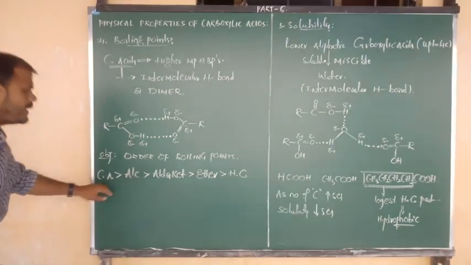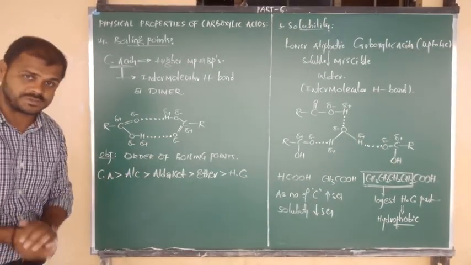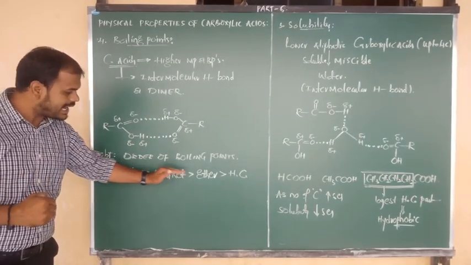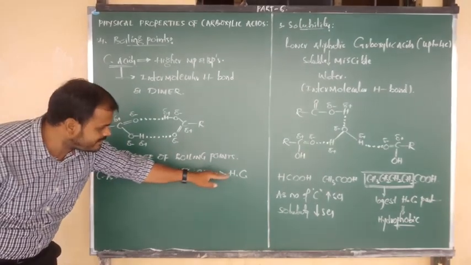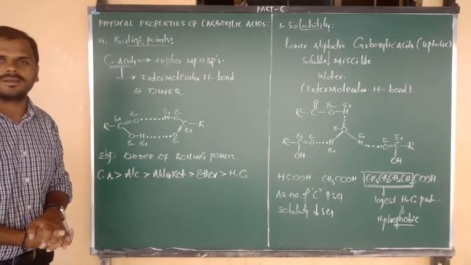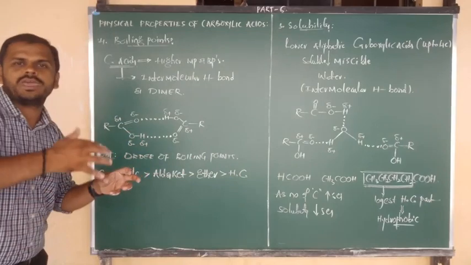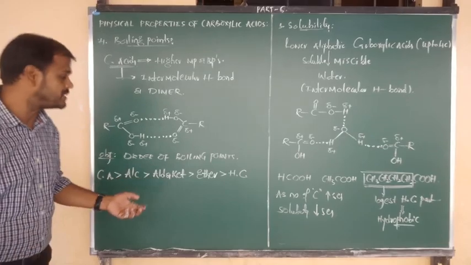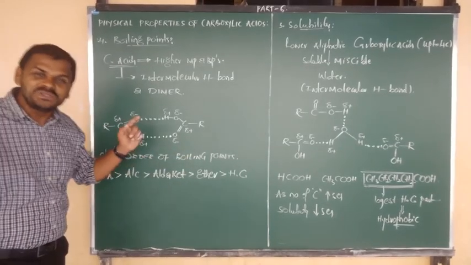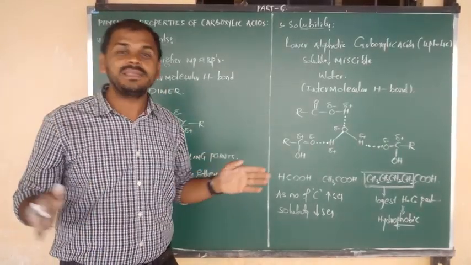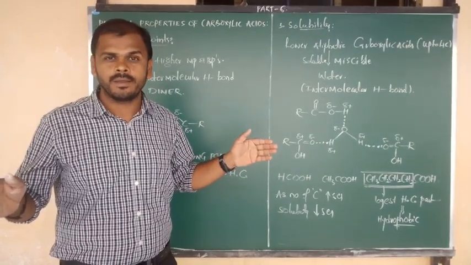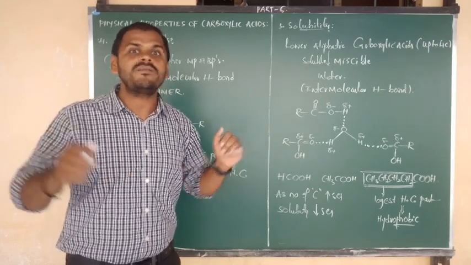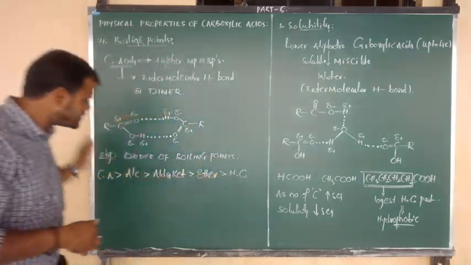So what is the general order of boiling points of the organic substances? Carboxylic acid greater than alcohol greater than aldehydes and ketones greater than ether, and the next one is hydrocarbon, and all of them have almost comparable molecular masses. Their molecular masses can be the same, but there will be differences in boiling points, due to the presence of various types of attractive forces. Okay, beta. So which types of attractive forces are there in each category?